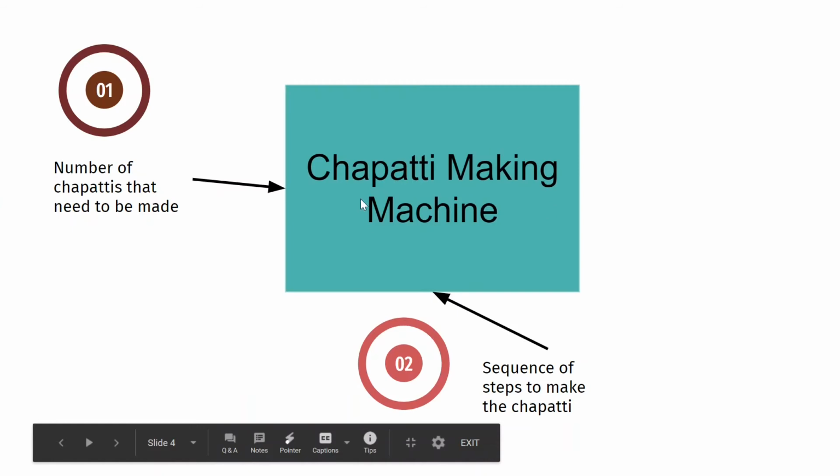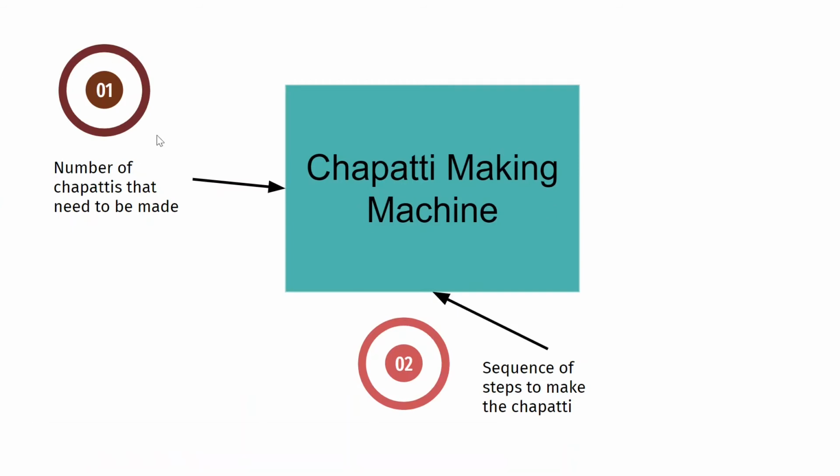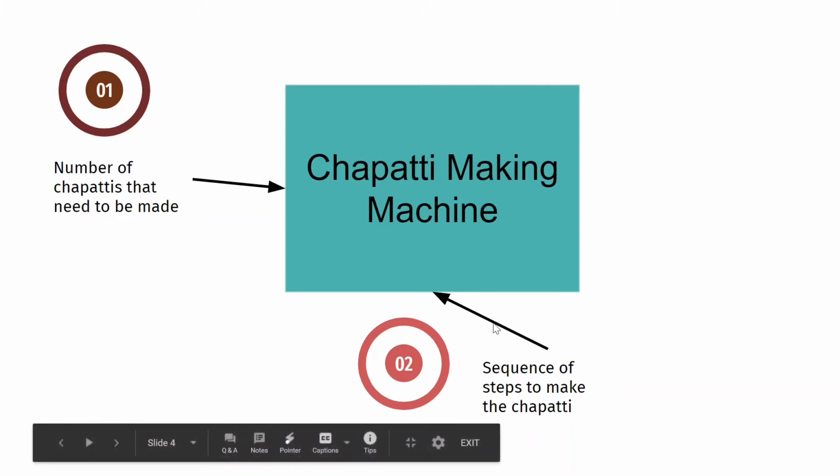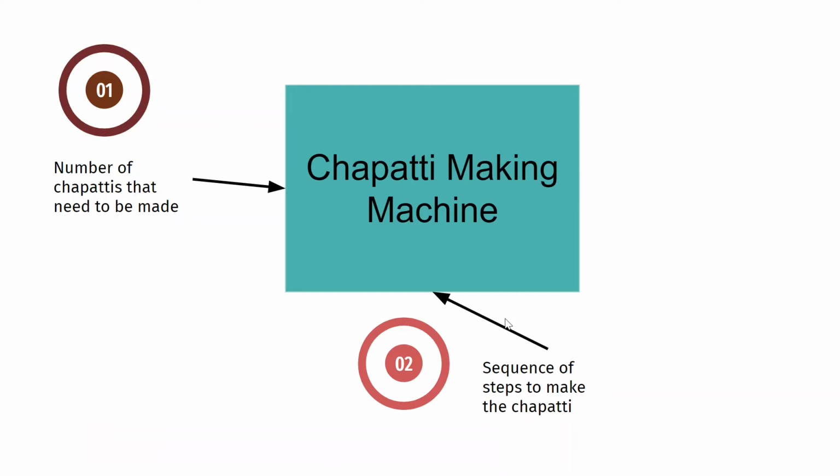Now let us imagine there is a chapati making machine. The first input you give this machine is the number of chapatis that need to be made. In the beginning itself, you will tell it to make 3 chapatis or 4 chapatis. The second input will be the steps you have to do to make this chapati. You give these 2 and you get your result. If you asked for 3 chapatis, you get 3. If you asked for 4, you get 4.